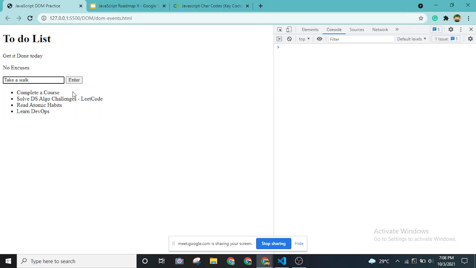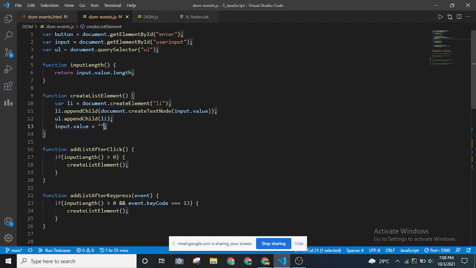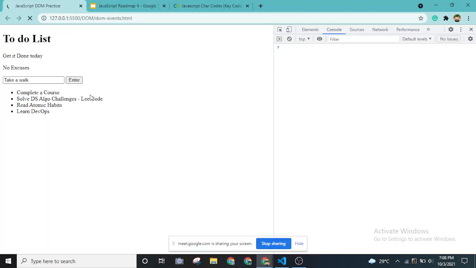Going back to the code, if I don't reset this value, can you guess what will happen? Let's say I'm going to comment this out. Can any of you guess what will happen if I try to put two different values? Say the first one was take a walk. When I put this in, as you can see, the value is still remaining in this input tag, right? Can you guys see this?